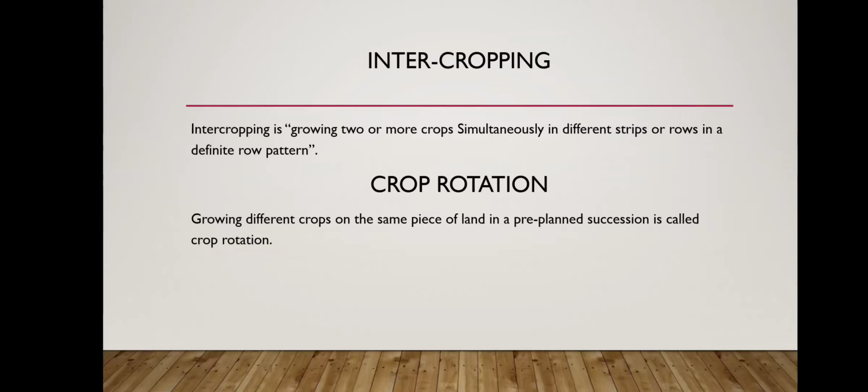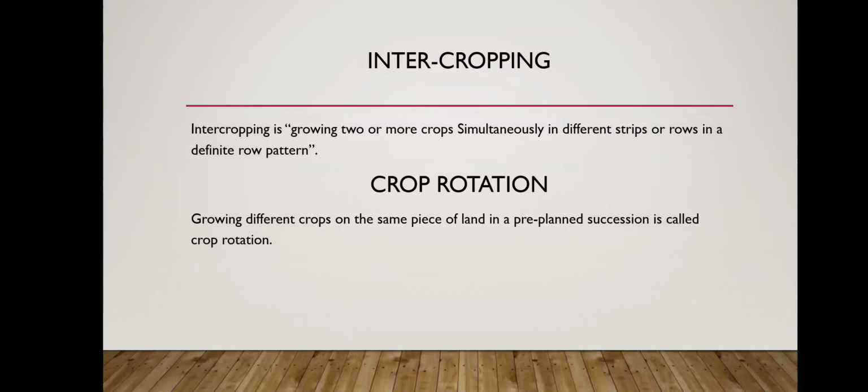Now next is intercropping. Intercropping is the process of growing two or more crops simultaneously in different strips or rows in a definite row pattern. This row pattern can be in the ratio of 1:2 or 1:1, 1:3. It can be at any ratio. So one of the rows will have one crop, like A crop is grown in one row, and then the B crop is grown in the other row. This way intercropping can be done.